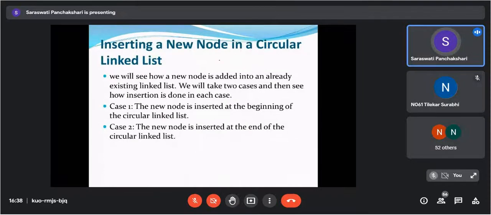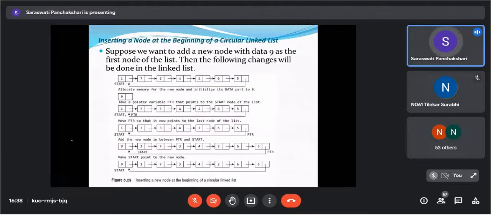Okay, only we are going to see inserting a new node in a circular linked list. So 2 cases are there when we want to insert into a linked list. The new node is inserted at the beginning of the circular linked list and is inserted at the end of the circular linked list. So we are going to consider here.